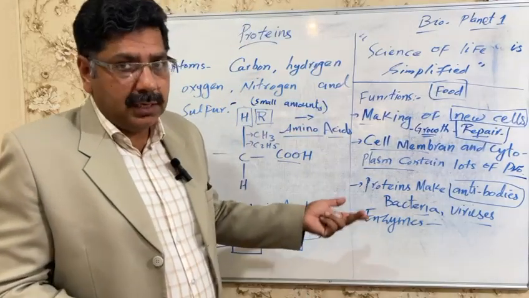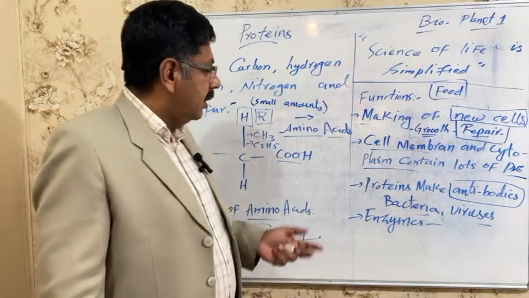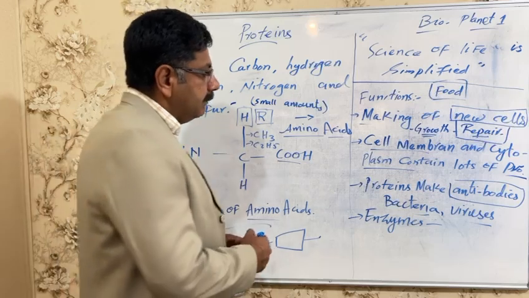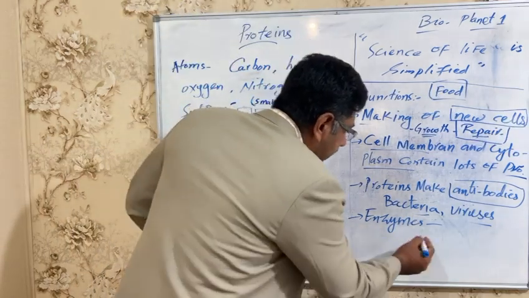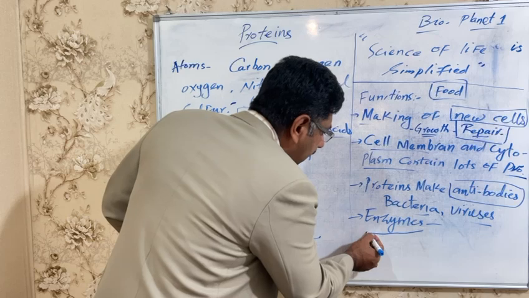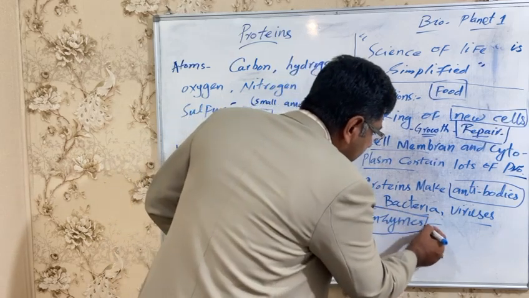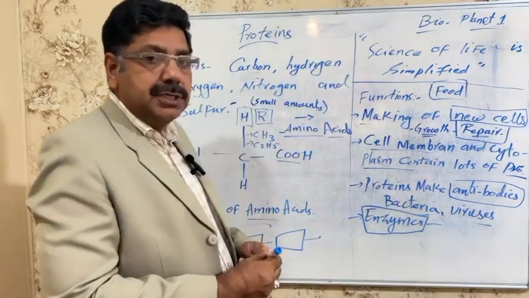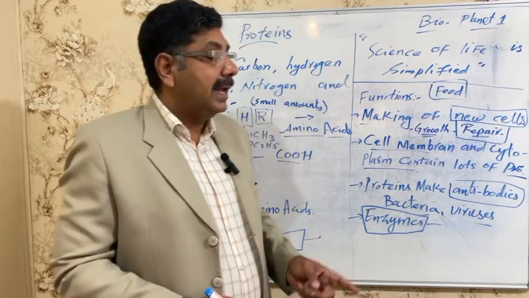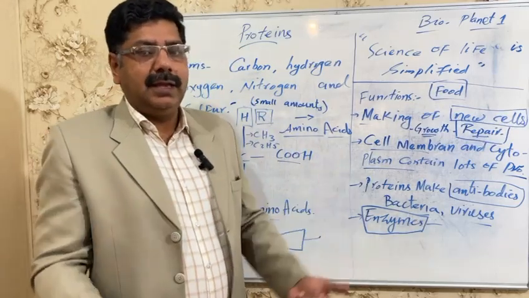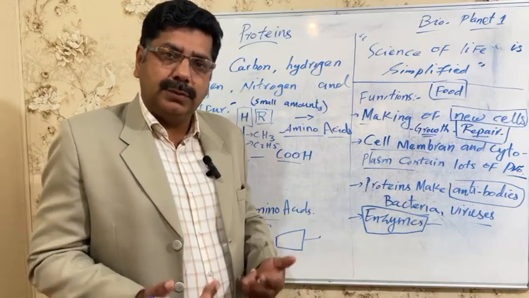So it is a very essential biocompound or biomolecule. Then there are many reactions occurring in our body, and these reactions are controlled by enzymes, and enzymes are made up of proteins.